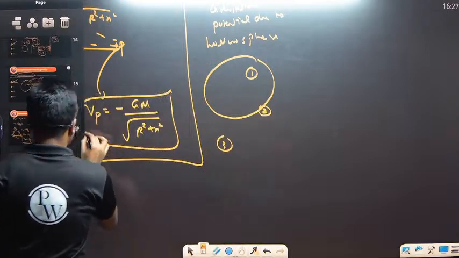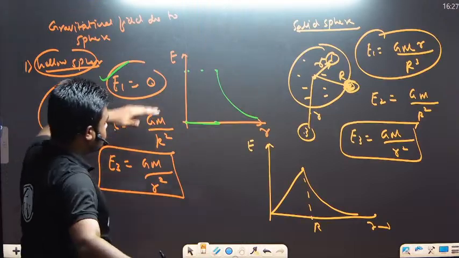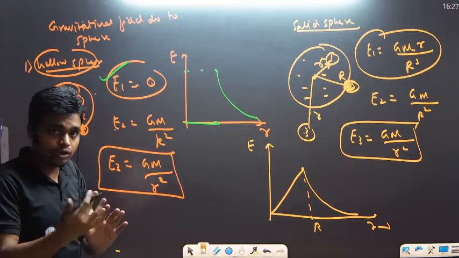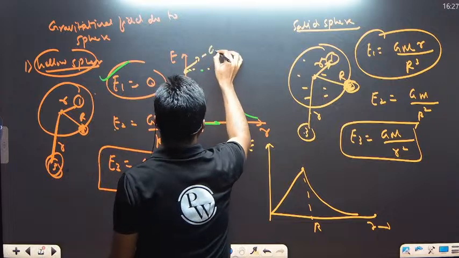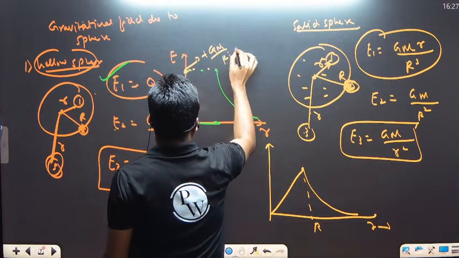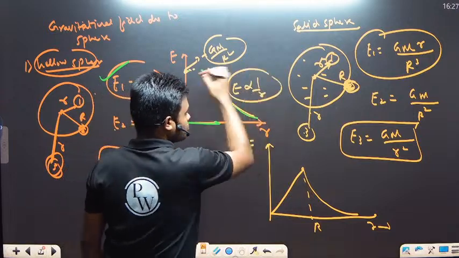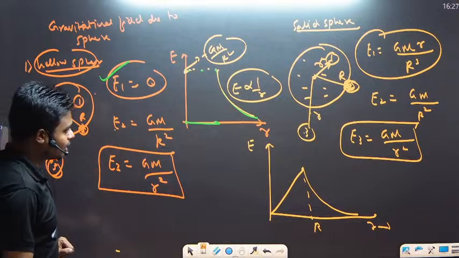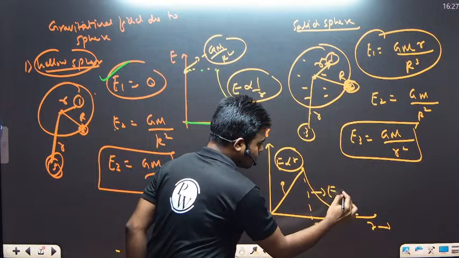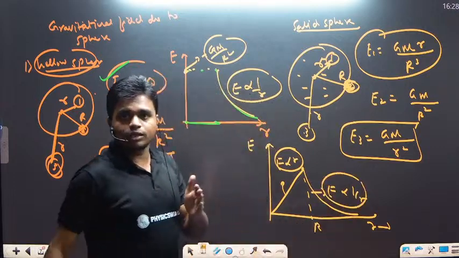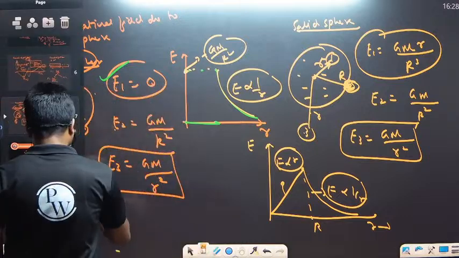Just now we discussed the gravitational field intensity at different points. We also saw the graph of this. At an inside point the gravitational field is 0, but not the gravitational potential. On the surface, the field is GM divided by R square. After this it will keep on decreasing, that is, E is inversely proportional to small r. Here E is directly proportional to r, and this side E is inversely proportional to small r. This is the gravitational field over the different points, inside, on the surface, and outside. Same if we discuss for the gravitational potential.